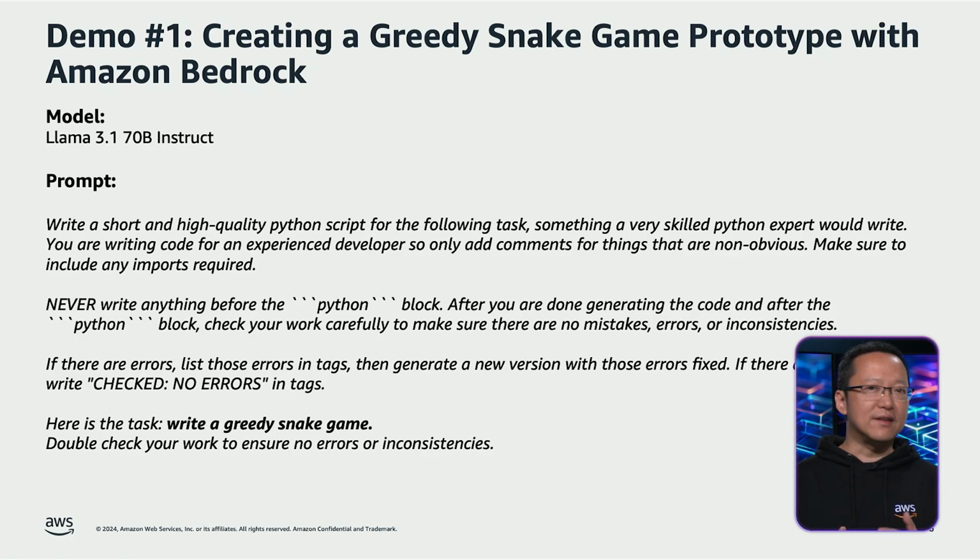After generating the code within that block, the model must carefully review its work to ensure there are no mistakes, errors, or inconsistencies. If errors are found, they should be listed in text, and a new version with those errors fixed should be generated. If no errors are present, the text should indicate checked, no errors. The task is clearly defined: write a greedy snake game.